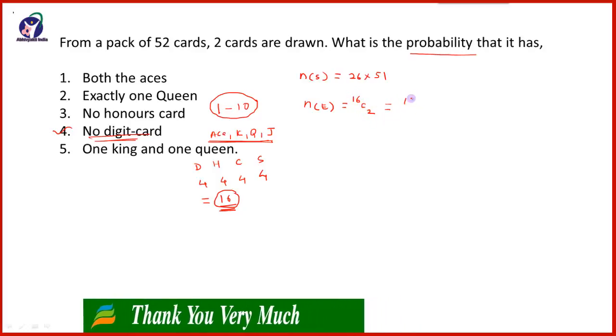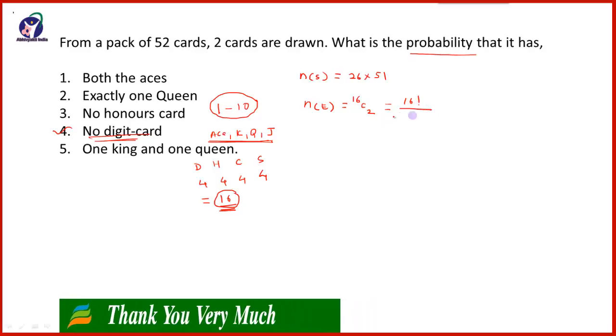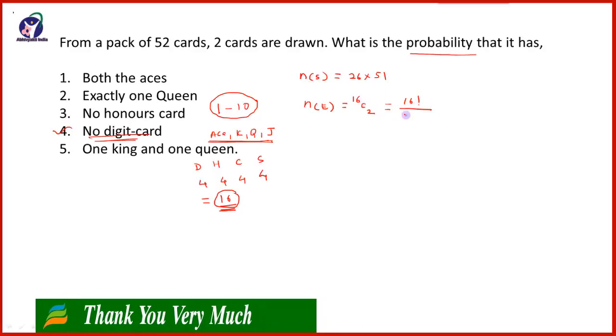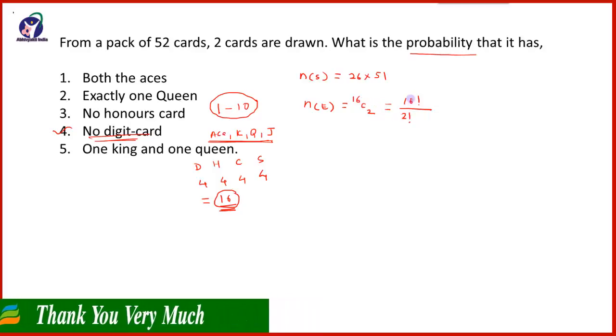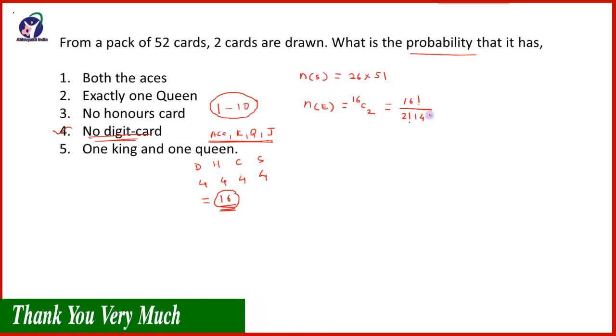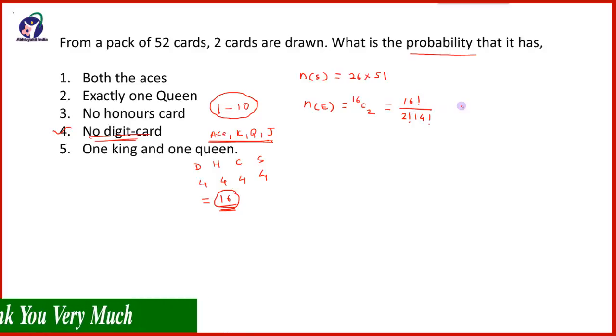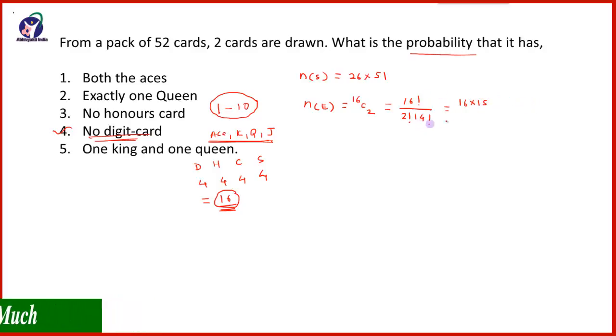So it is 16 factorial upon 2 factorial into 16 minus 2, that is 14 factorial. So we will take this up to 15. So it is 16 factorial, that is 16 into 15 into 14 factorial, that 14 factorial will get cancelled, and